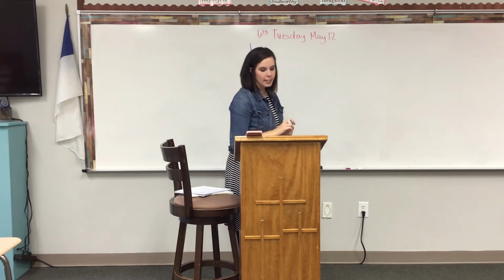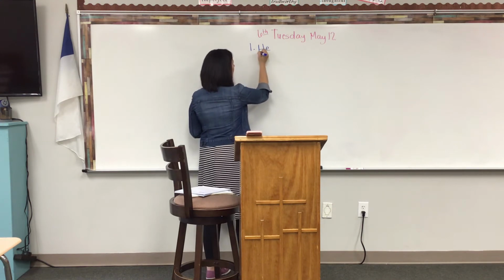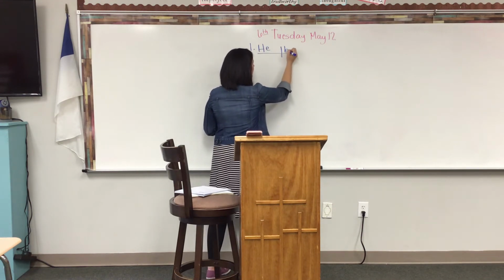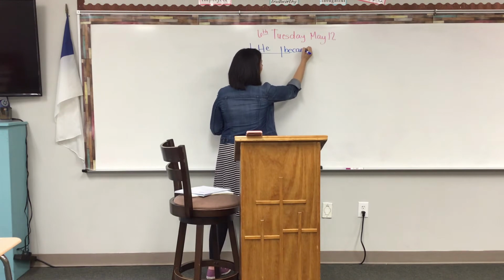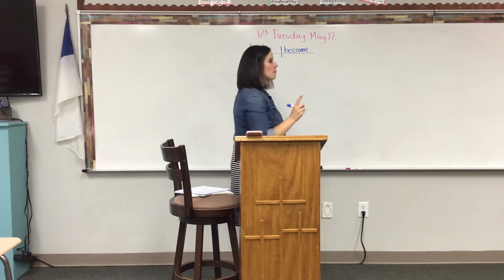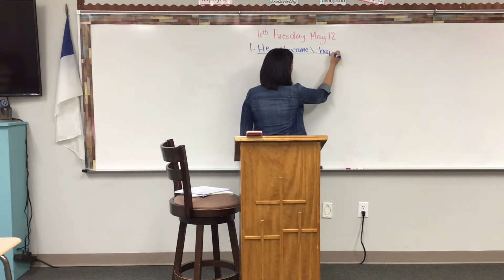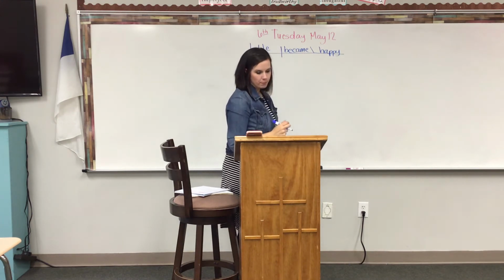All right, so number 1, subject and verb. Subject always goes on the left side. Verb always goes on the right. So we have he became, and we said happy was our predicate adjective. Remember, it has a slanted line, just like a predicate nominative would, slanting back to the subject.